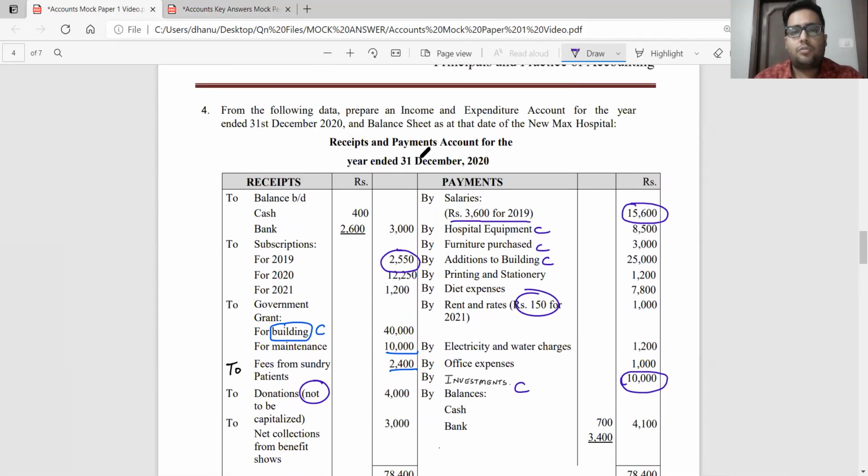Now they also ask us to prepare the balance sheet as on 31st December for Newmax Hospital. To prepare the balance sheet, I have details of assets and liabilities, but I do not have my opening capital. Whatever the opening capital is, the surplus received will be added and I will get my closing capital. But because I don't have my opening capital, we need to prepare the opening balance sheet as a part of working note. And in the opening balance sheet, I am going to get the capital as a balancing figure. Chalo, let us try to look at the information available to us.